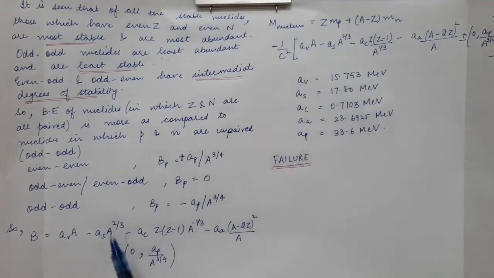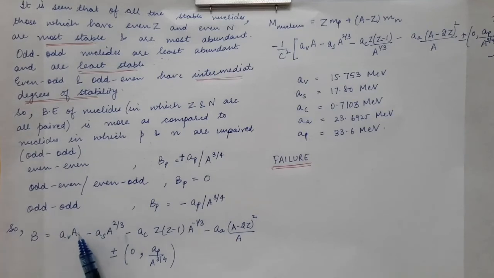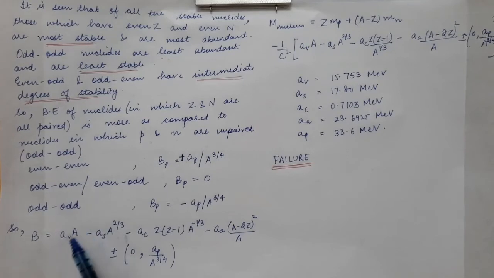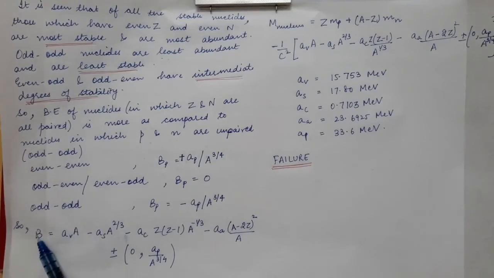Since in the expression of binding energy, we have binding energy equal to Av times capital A. If you look at the first expression, this is the constant, and the binding energy is represented in terms of mega electron volt. So if this is the constant, the constant of proportionality will take the units of binding energy.